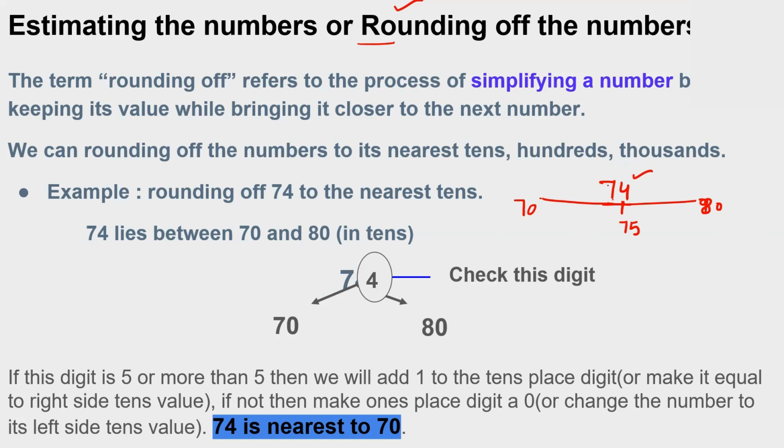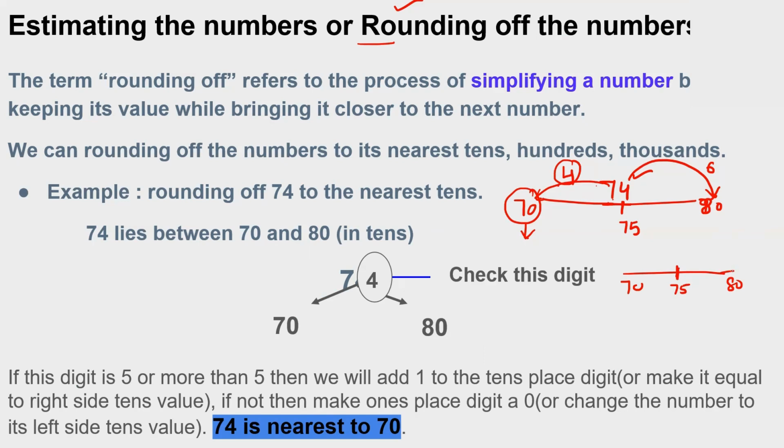Okay, if I take the middle point, that's 75. If I go to 70, I have to go 4 steps. If I have to go till 80, I have to move 6 steps. Obviously, 4 steps is less. So it means it will be nearest to 70. If I'm talking about 77, let's suppose, always take the middle point.